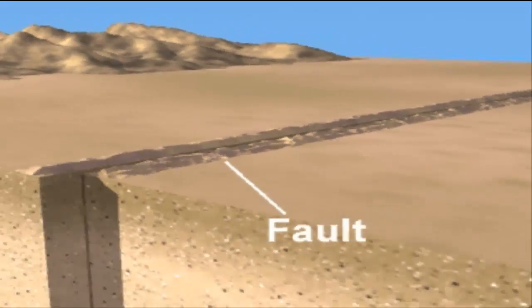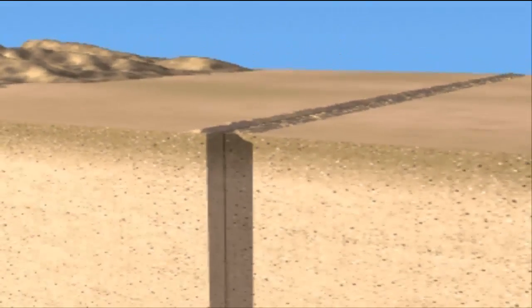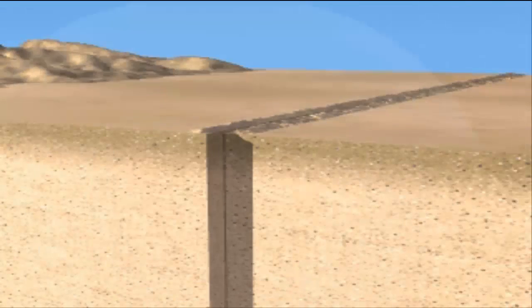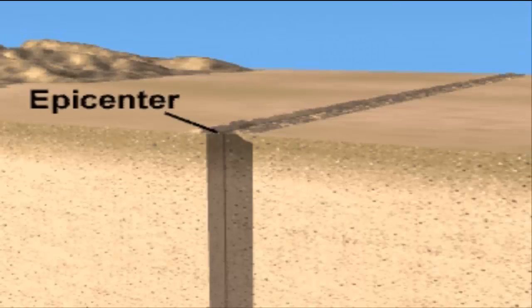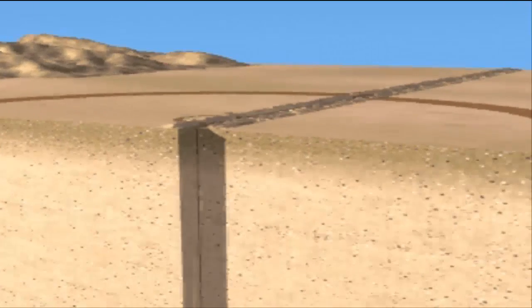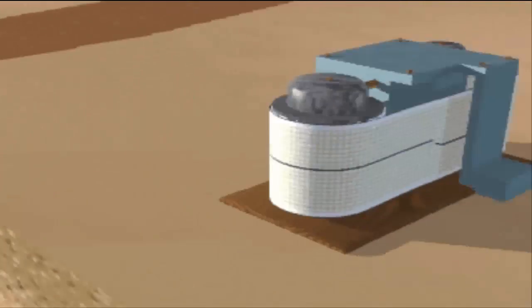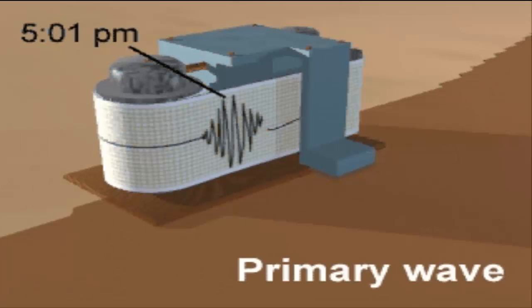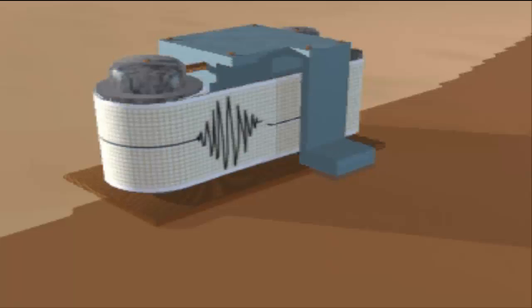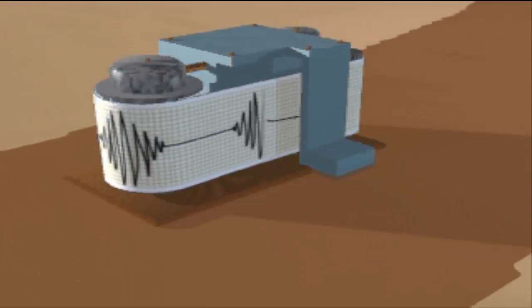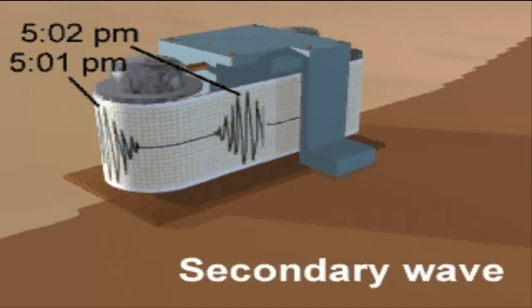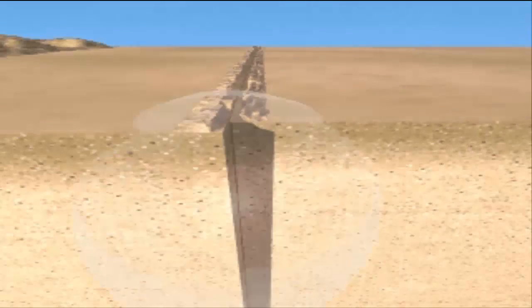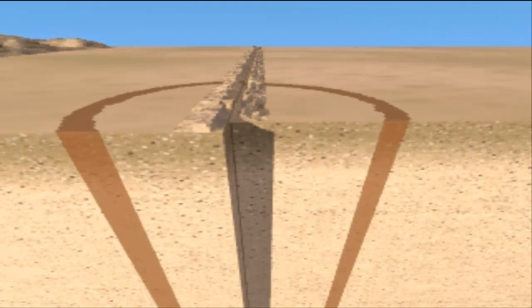Rocks break and move along surfaces called faults. When movement occurs along a fault, an earthquake results. The earthquake releases energy from a point in Earth's interior called the focus. Seismic waves travel outward from the epicenter and are received at a seismograph. The first seismic wave to reach the seismograph is the primary or compressional wave. They are the fastest of seismic waves. The second wave to reach the seismograph is the secondary wave. Secondary waves travel through Earth more slowly than primary waves. The movement experienced during an earthquake is caused by seismic waves traveling outward from the focus.